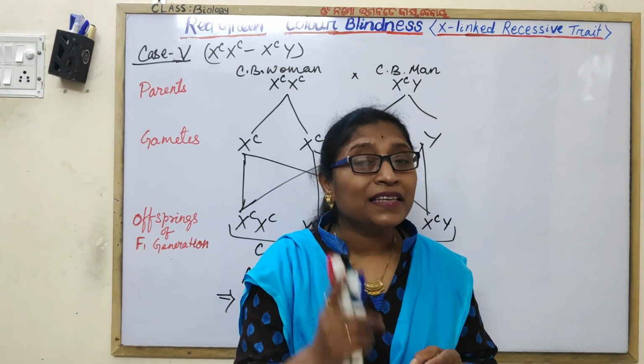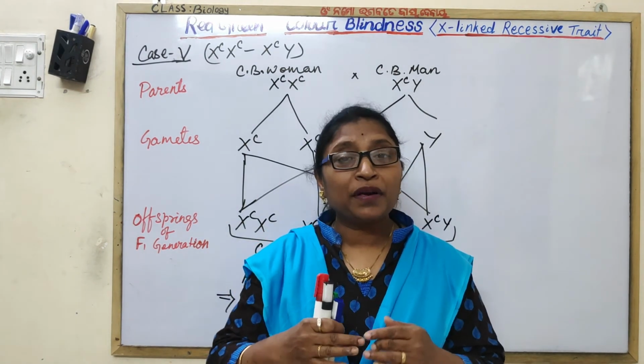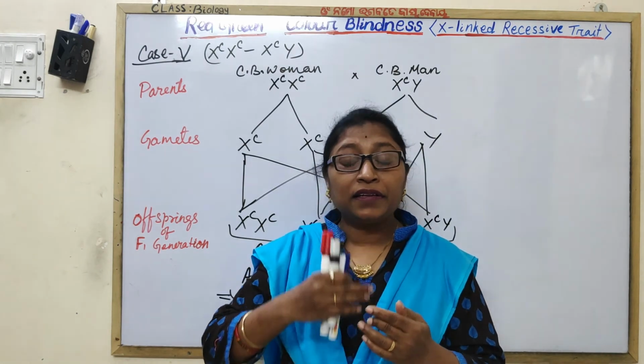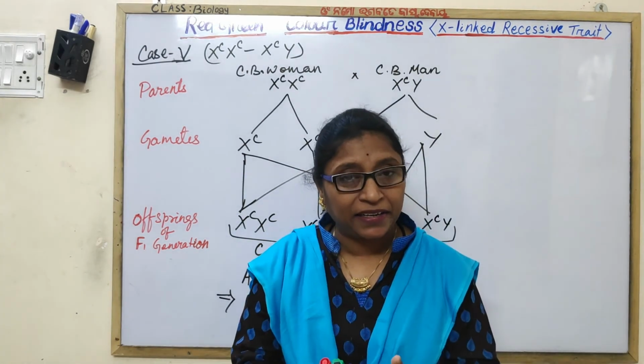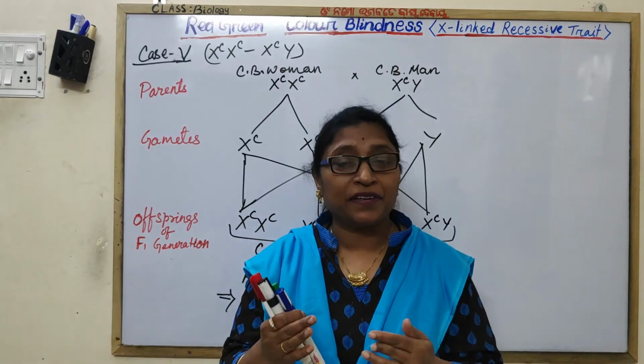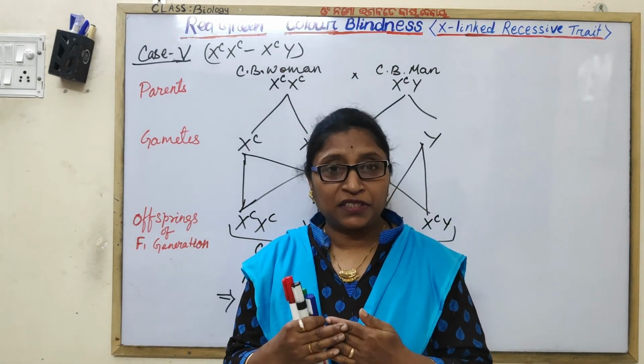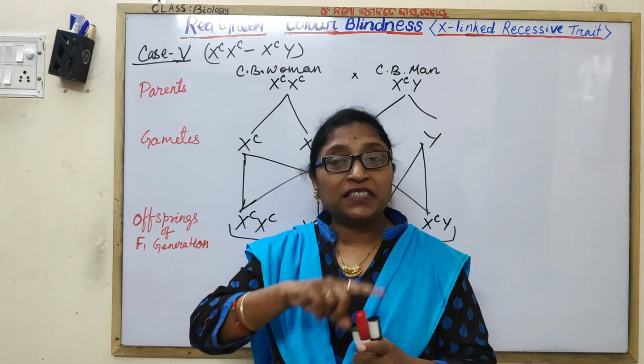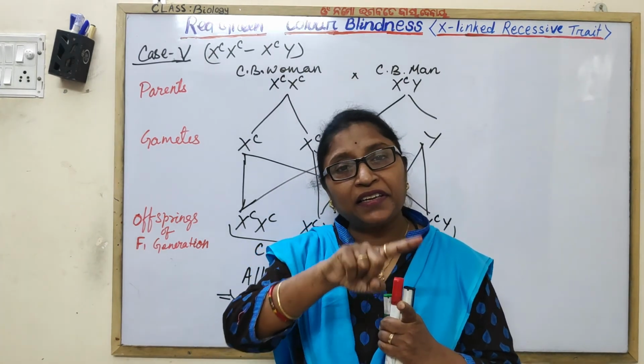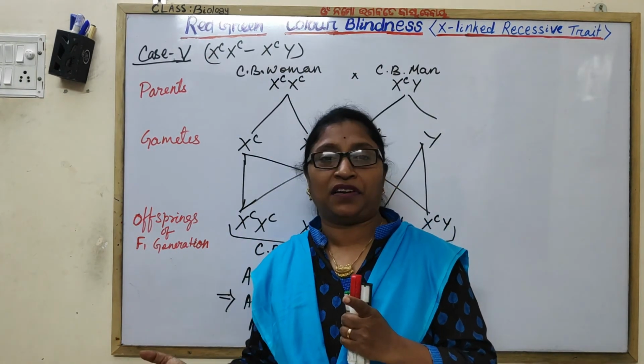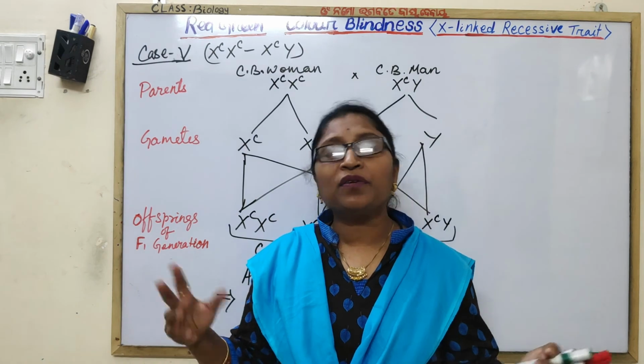It is inherited in the crisscross manner, because the expression of this trait is skipped in one generation. Means by skipping one generation, the trait is transmitted to the next generation in a diandric or digenic way.